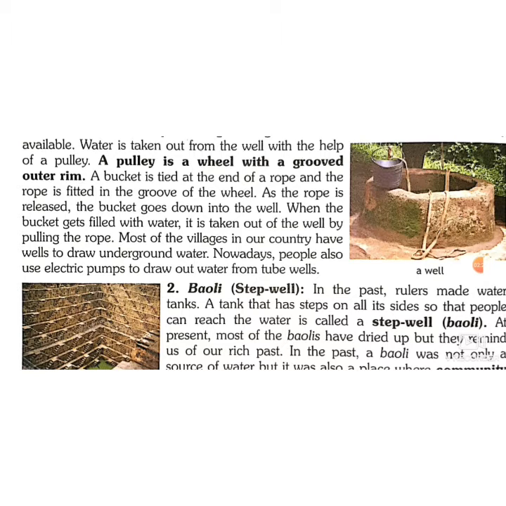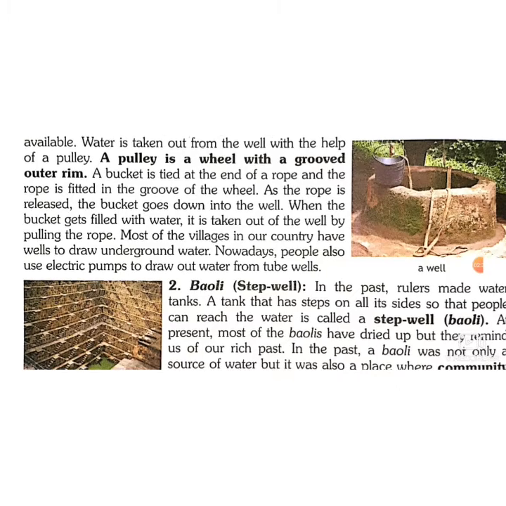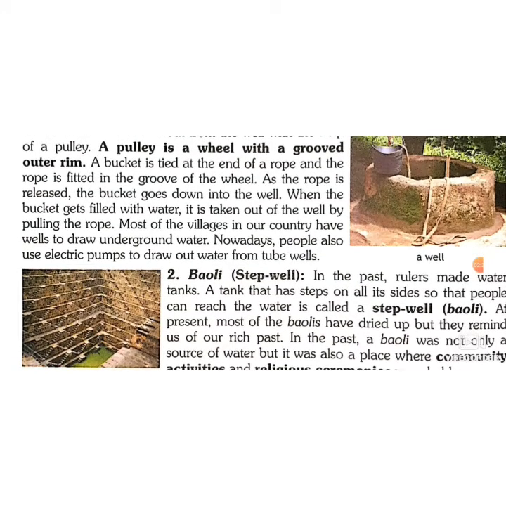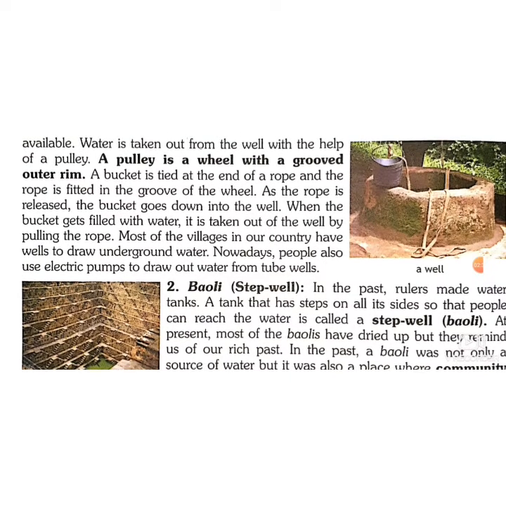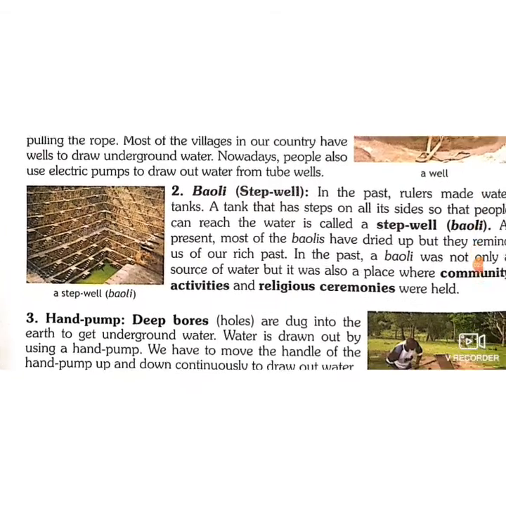So most of the villages in our country have wells to get underground water. Nowadays people also use electric pumps, which are called tube wells. Here you can see a big rope and a bucket. As the rope is released into the well, the bucket goes down, and when the bucket gets filled, the rope is pulled out.